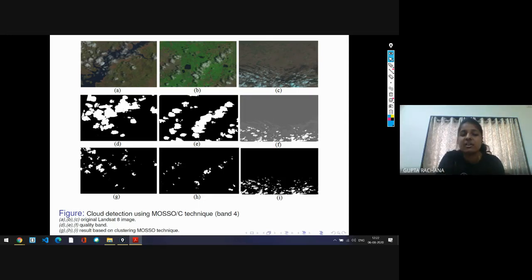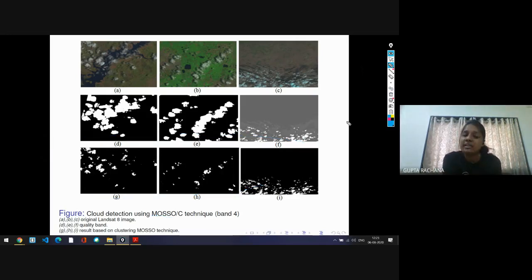There are different clouds available. So it detects the cirrus clouds, and these are the results received from the cirrus channel of the Landsat 8 satellite. And this third row represents the cluster result that we received using this MOSO technique, which we named MOSO C. We have worked on band 4. Band 4 is nothing but the red part of the electromagnetic region, that is the visible region.